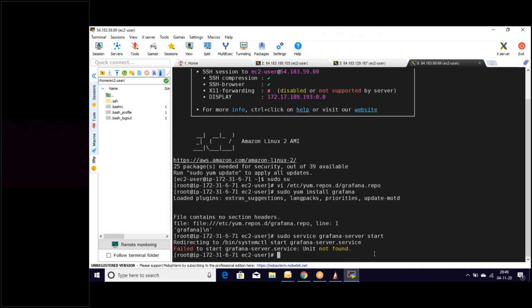Service, no unit found. Sudo service Grafana.